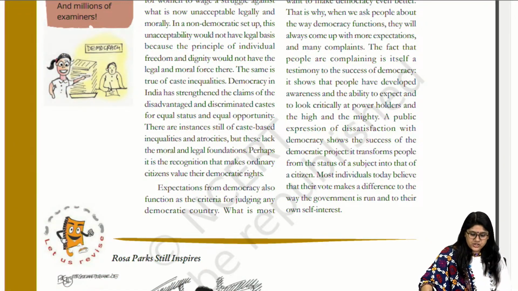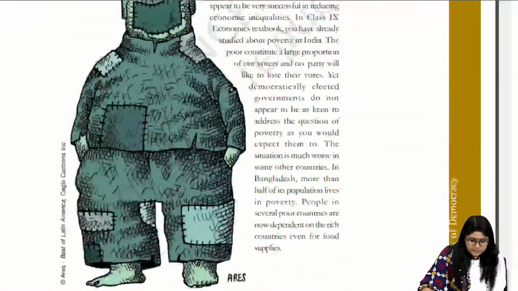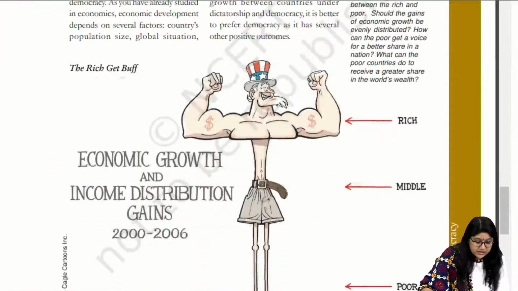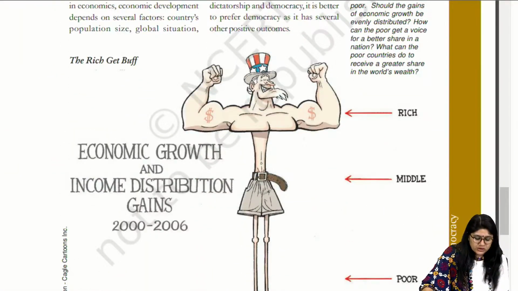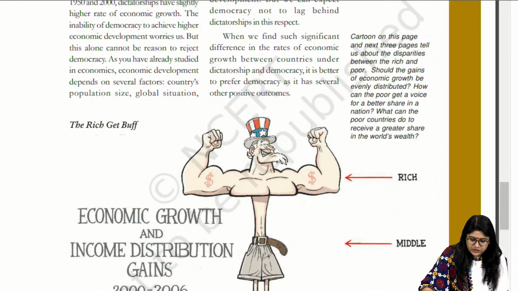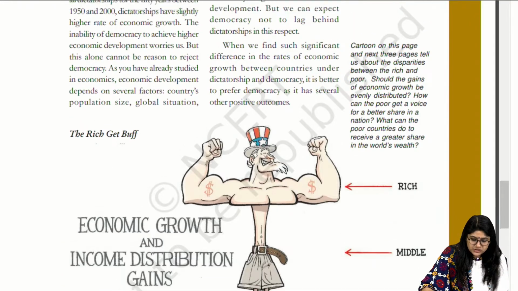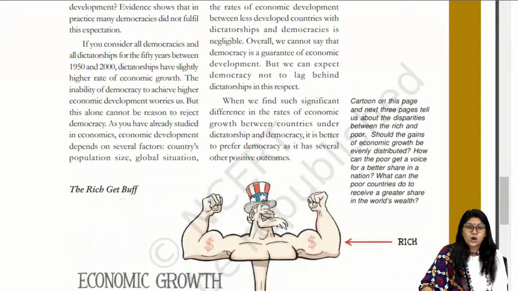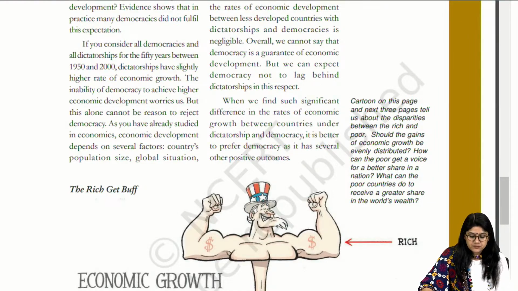Rich and poor. See over here, we have economic growth and economic distribution. In this image we have the rich, middle and the poor. We were discussing economic growth and development.